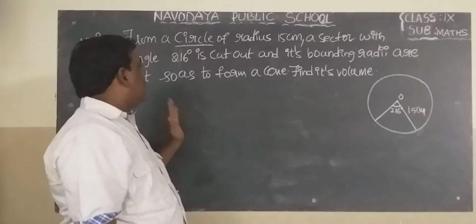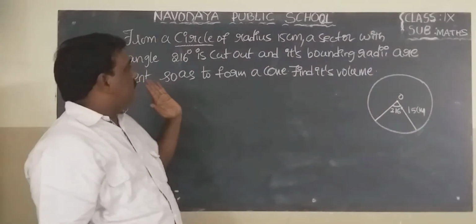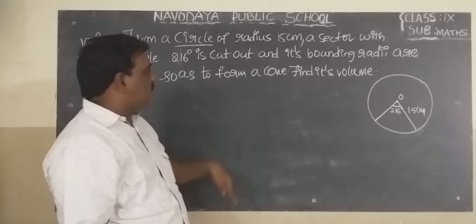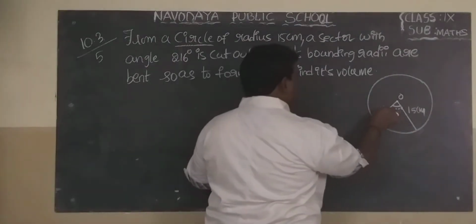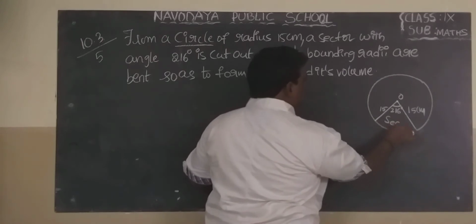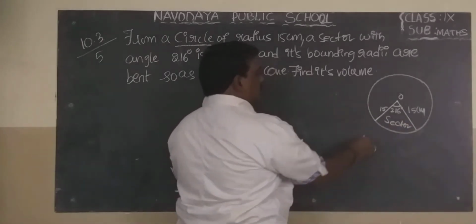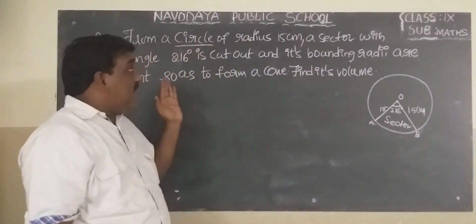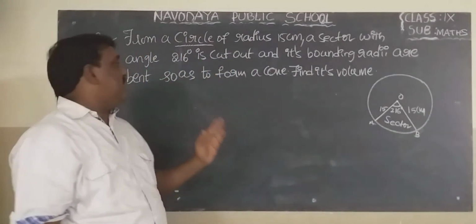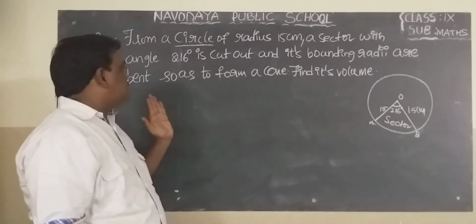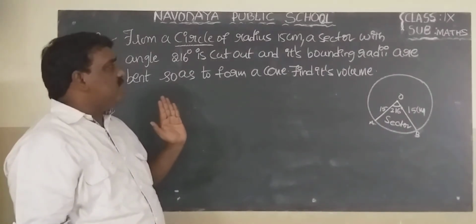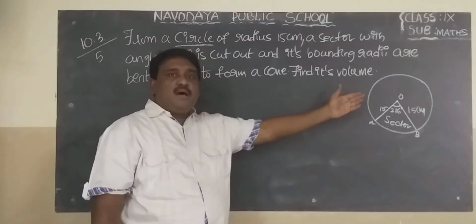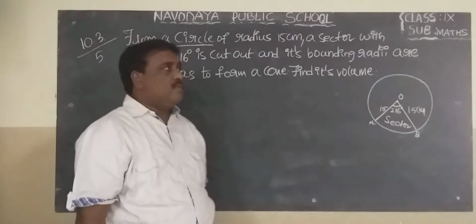There is a sector bounded by radii, and the sector of 216 degrees is cut out. This is also 15. It is cut out and its bounding radii are bent so as to form a cone, with its volume asked. It means they want to convert the sector into a cone. Okay?